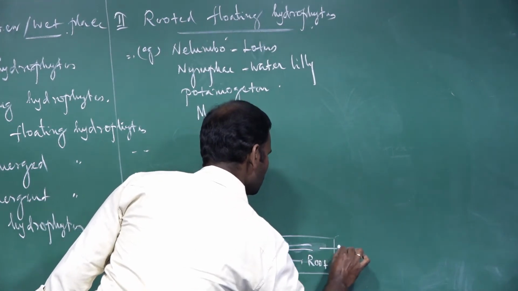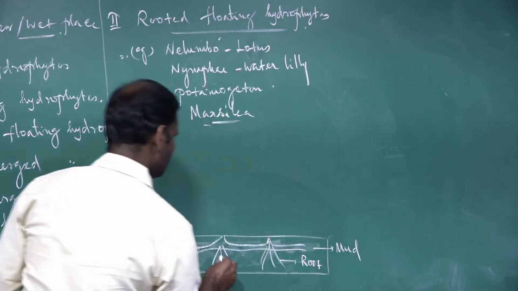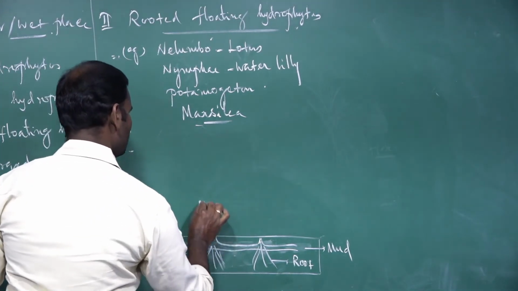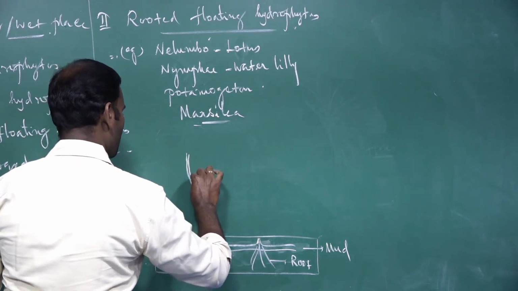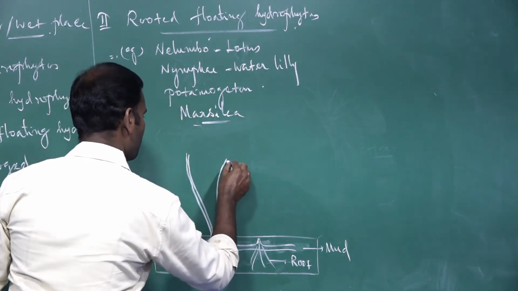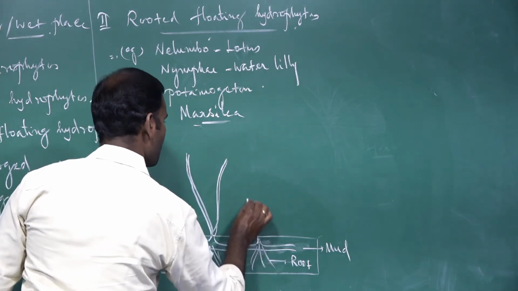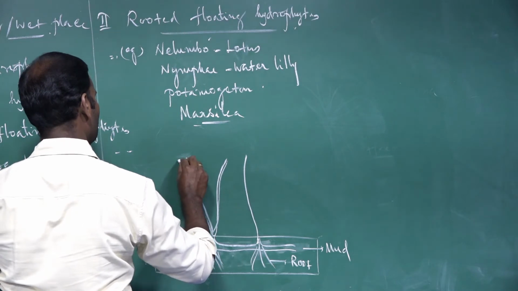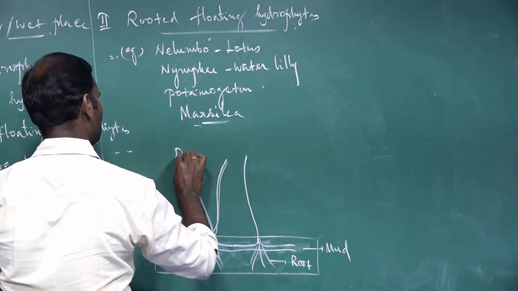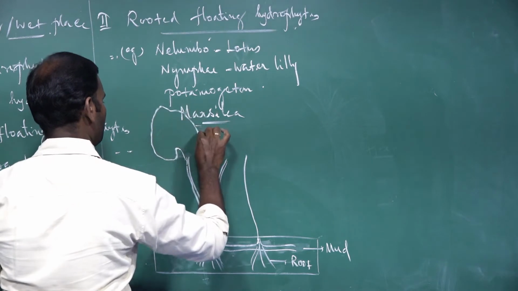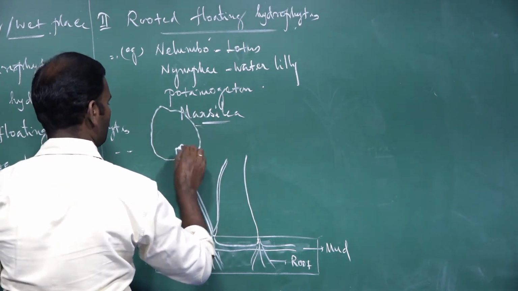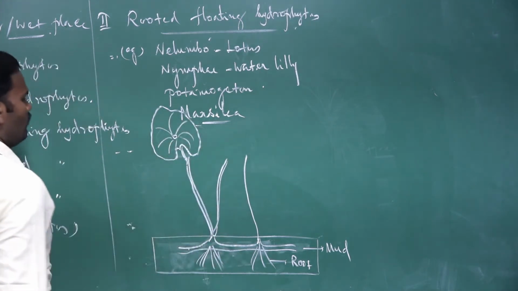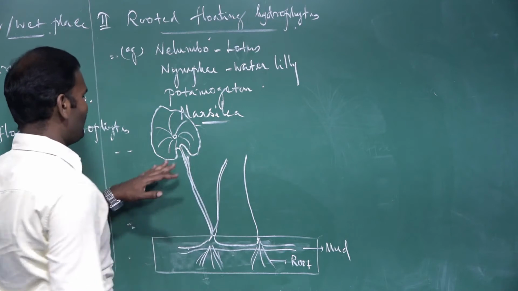The root is fixed in the mud, and the aerial portion has a long petiole. The leaf is broad. Especially in floating hydrophytes, the leaf becomes flat and broad.